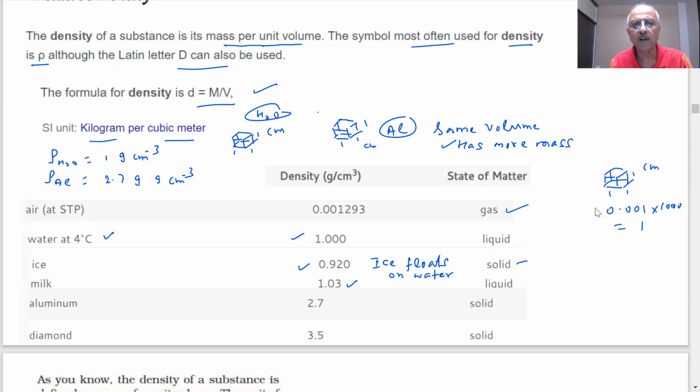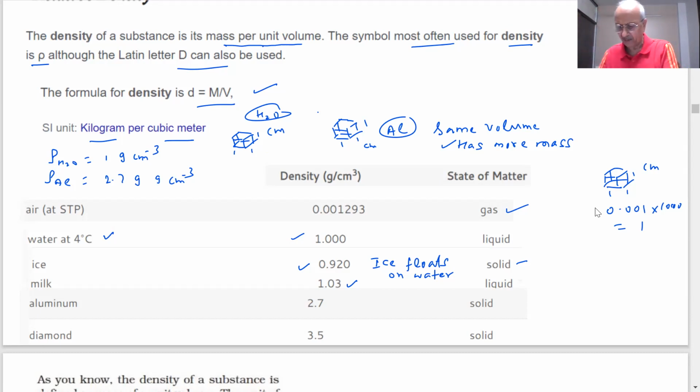Diamond is having how much? 3.5. So we expect solids to have greater density than liquids, and liquids to have more density than gases, except in the case of ice. You have seen ice is a solid but has lesser density than water, for the reasons we have explained.